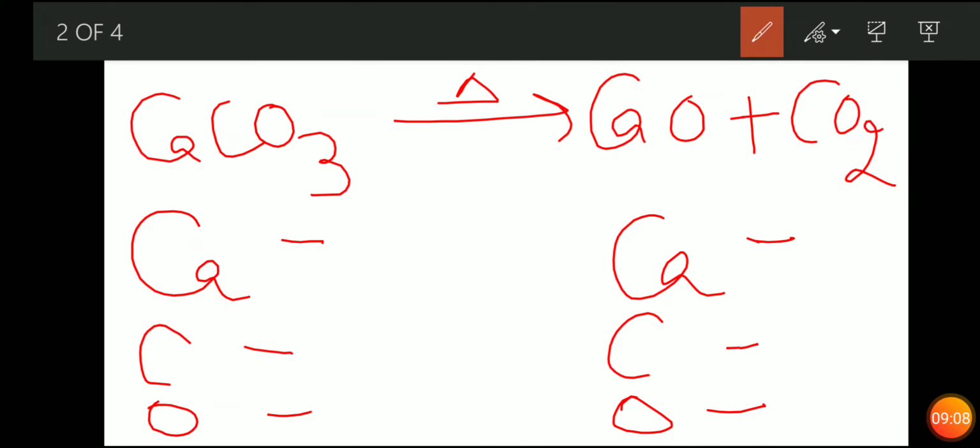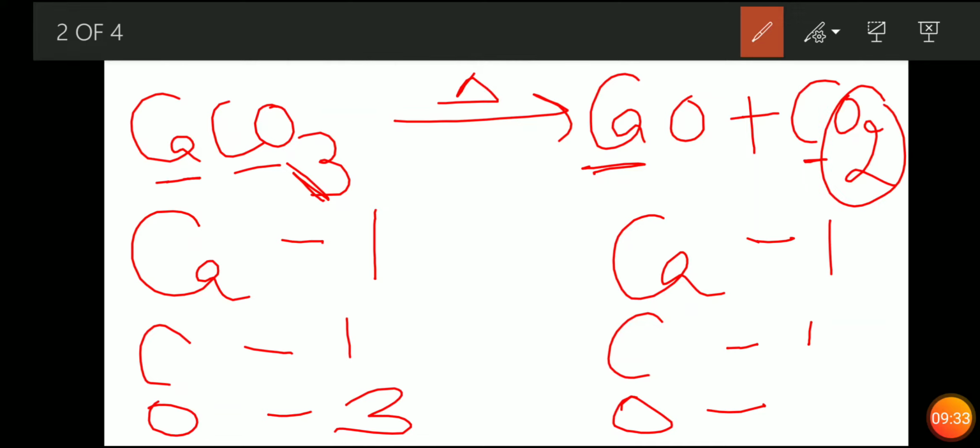कितने numbers में present है? Calcium is 1. कुछ नहीं लिखा, that means 1. Carbon का आगे कुछ नहीं लिखा, that is 1. Now oxygen का आगे कितना लिखा है? 3. That is 3. Now see, here we have calcium as 1, carbon as 1. ना टोटल ऑक्सीजन कितने हैं? टोटल ऑक्सीजन मीन्स कि आप एडिशन के बाद अगर कोई प्रोडक्ट बन रहा है तो आप वो भी काउंट करोगे. Now we have oxygen O2 in CO2 and O in calcium oxide. That means 2 and 1, that is 3.